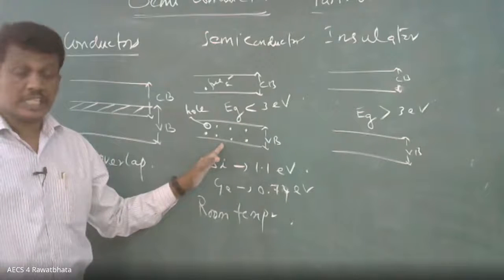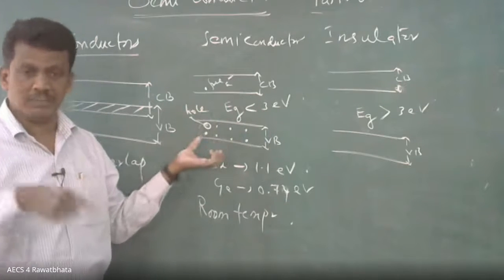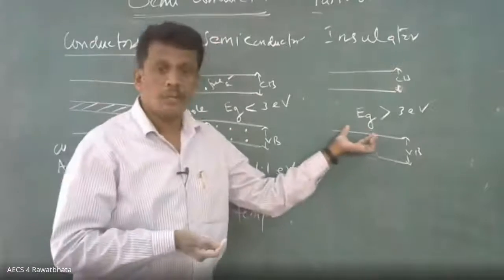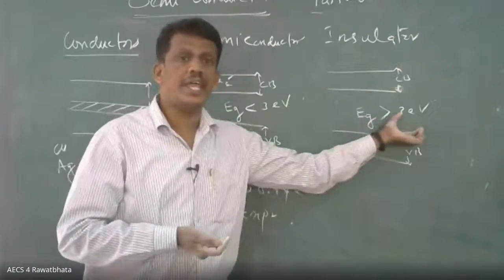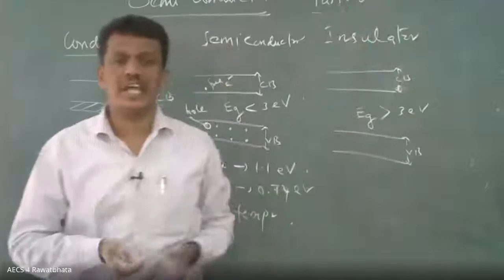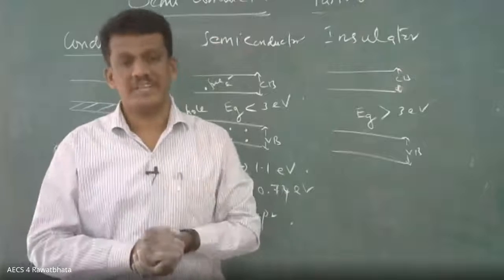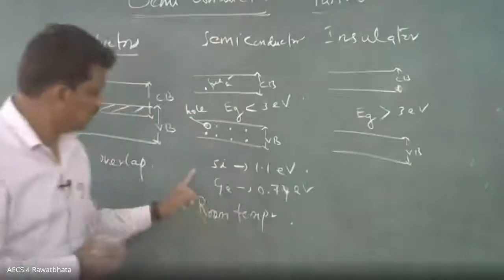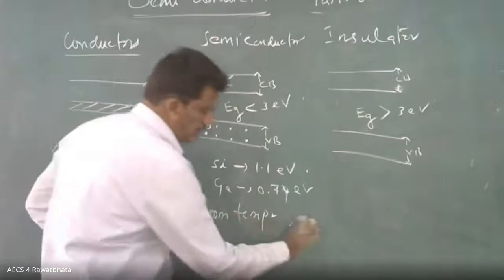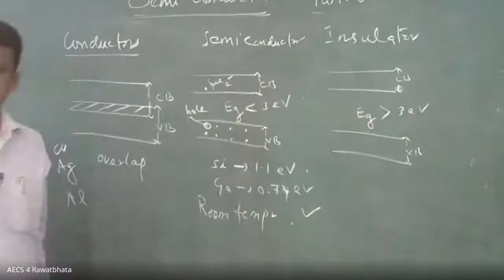Next, I will discuss the more detail one by one. Tomorrow we'll do that. But here, in an insulator, the energy gap is what? Very high. How much? Greater than 3 electron volt. That's why it is not possible. Okay, so this is point number 1. At room temperature, conduction is not possible.